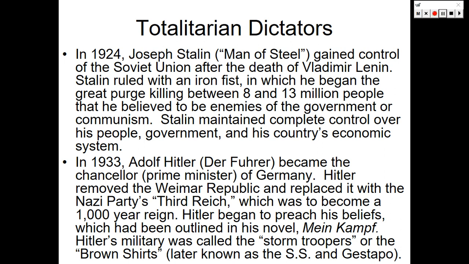Hitler began to preach his beliefs, which had been outlined in his autobiography or manifesto, Mein Kampf. Hitler's military was called the Stormtroopers, or the Brown Shirts, later known as the SS and the Gestapo.